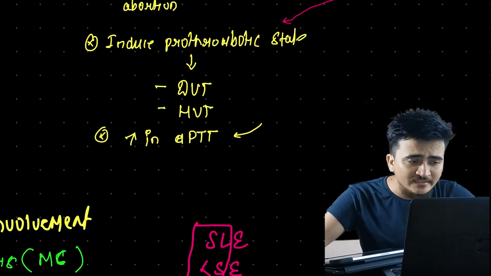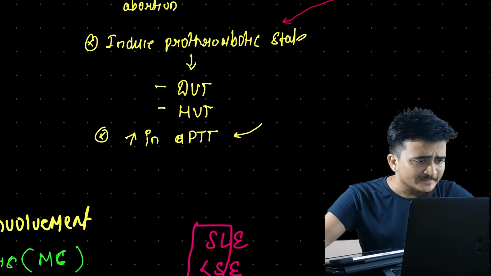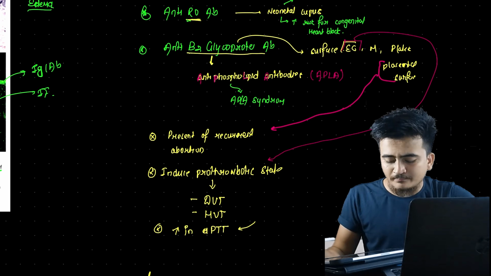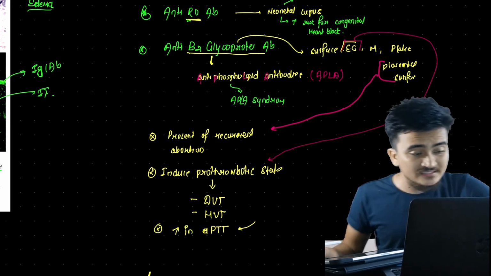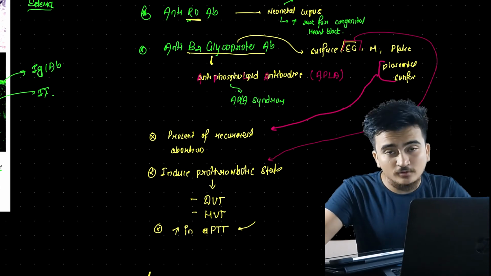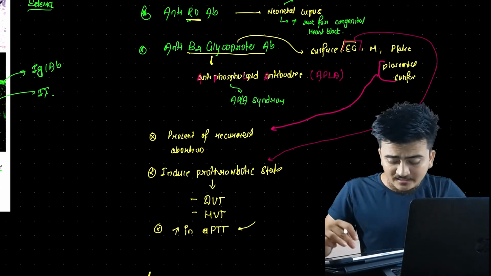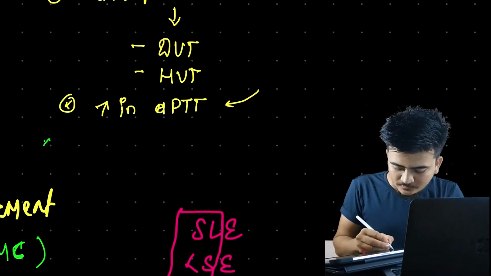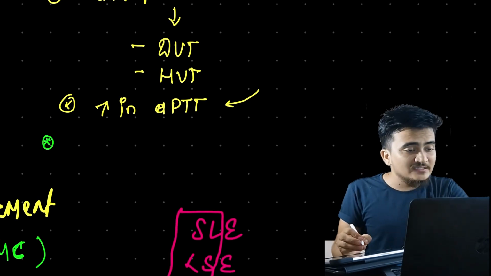Okay, now another thing that we need to know here is, as we are talking about anti-beta 2 glycoprotein antibody, these are seen especially in females in the reproductive age group. We are already talking about the pregnancy condition, right? Another antibody that I would like to mention here is anti-P antibody.